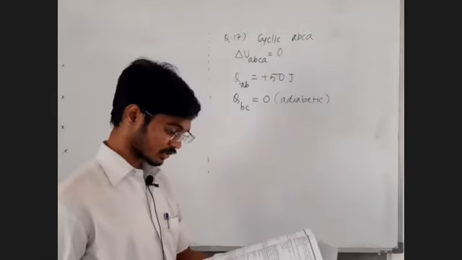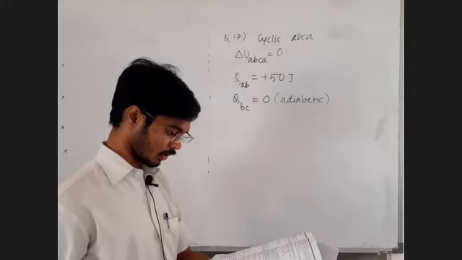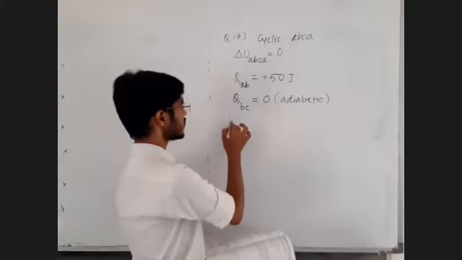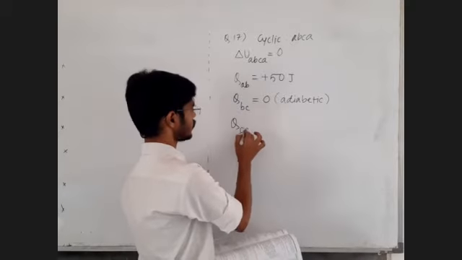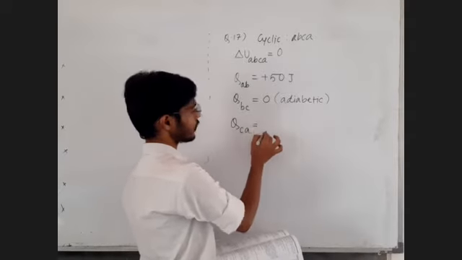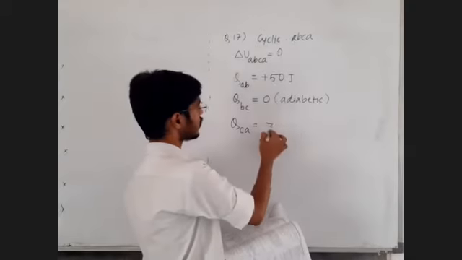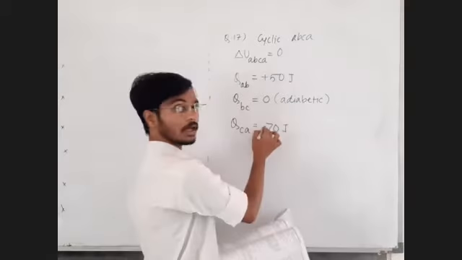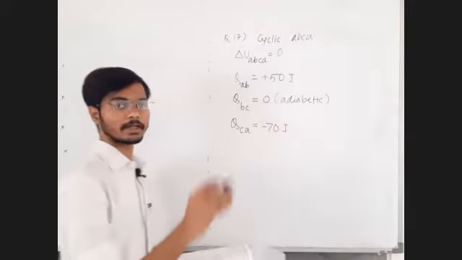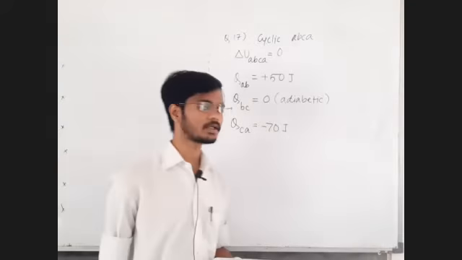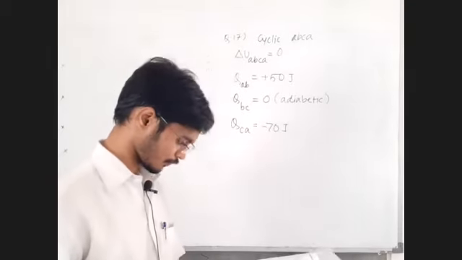And it rejects 70 joule of heat during the process CA. Positive or negative? Rejected means heat went out, so it is negative. So the heat of CA is minus 70.